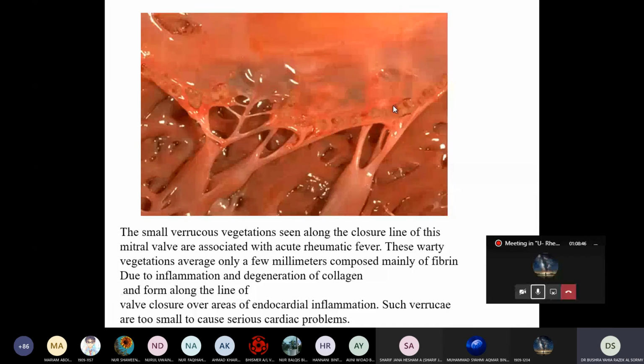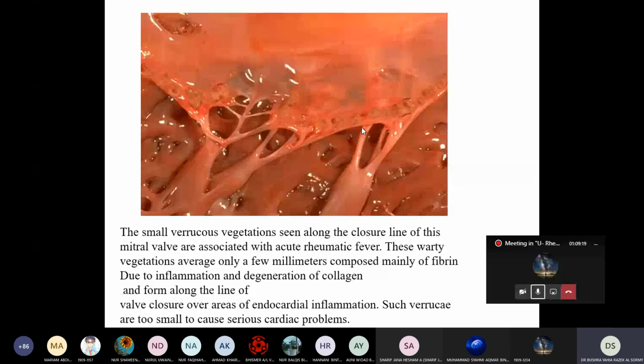If it stays for a long time, it is not just vegetation, because this is inflammation. There are also inflammatory cells here, the cell mediated immunity also, and this causes deformity of the valve, because it is not resolved, it heals with fibrosis.